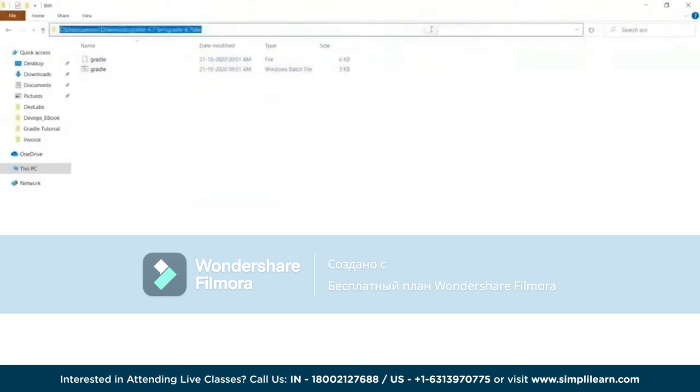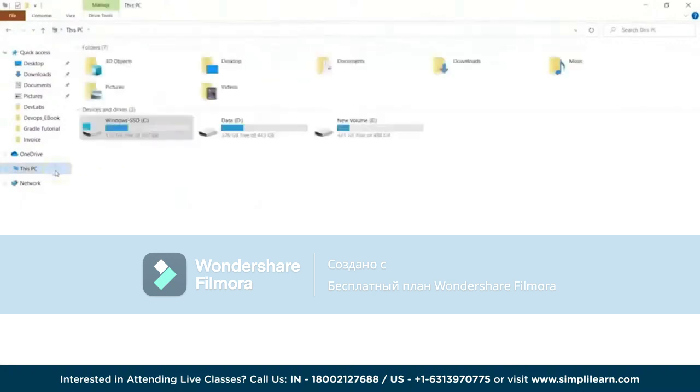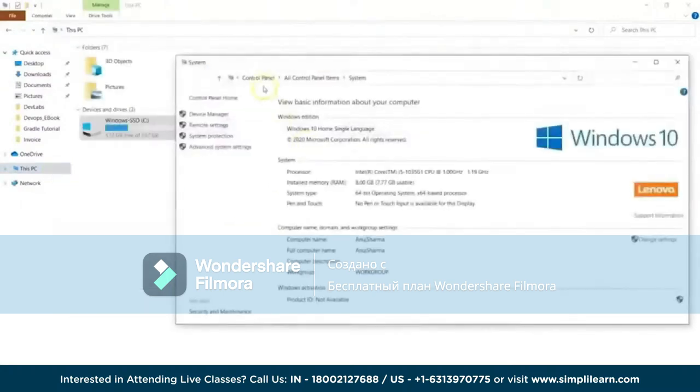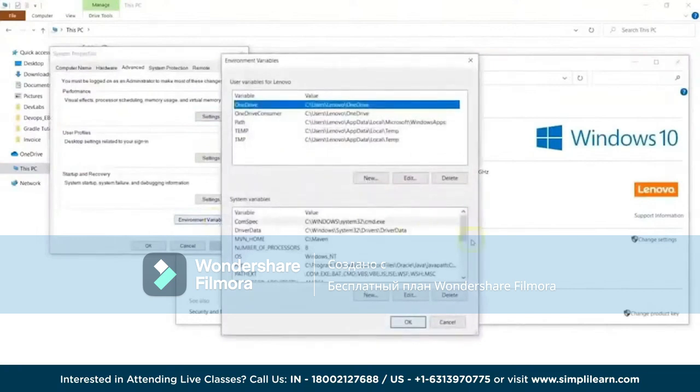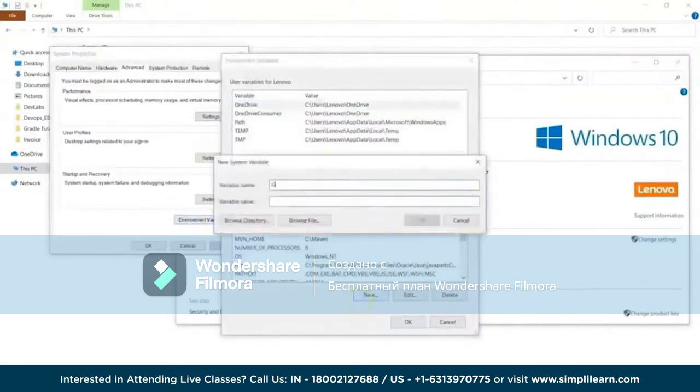While this is getting extracted, we can save time and go to the environment variables. We right-click on This PC, choose Properties, then go to Advanced system settings, then Environment Variables. Here we create GRADLE_HOME.